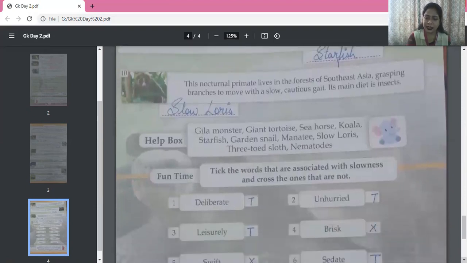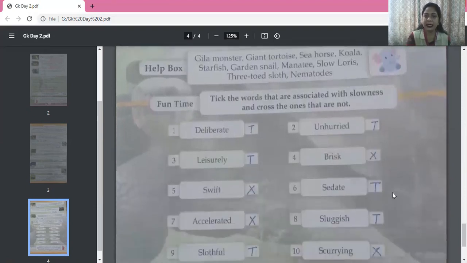Now let's move on to the next exercise. Pick the words that are associated with slowness and cross the ones that are not. Okay. So deliberate. Deliberate is slow. Slowness showing word. Then second one is unhurried. Yes, it shows slowness. Then leisurely. Again, it shows slowness.